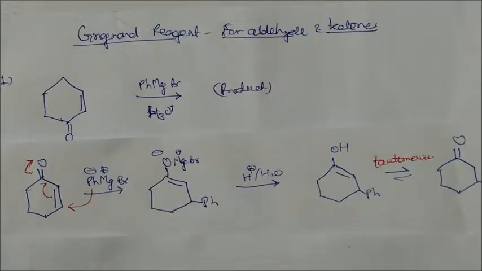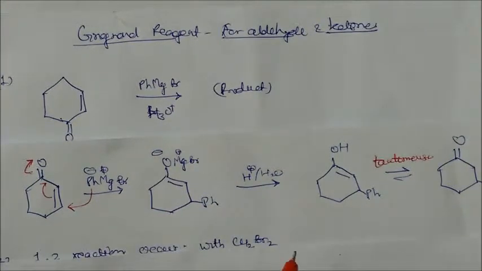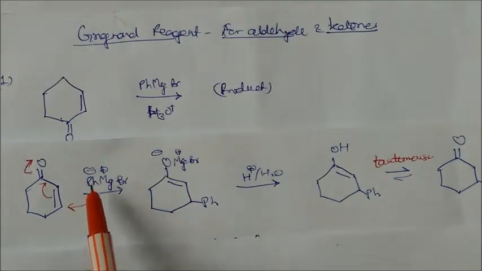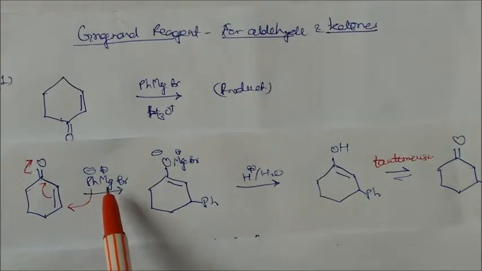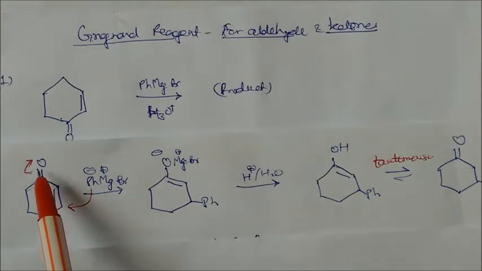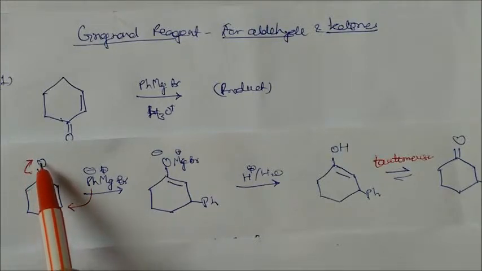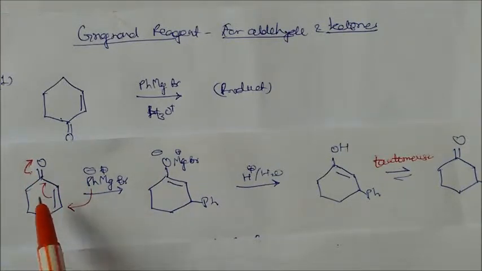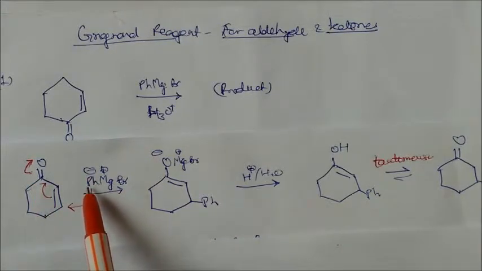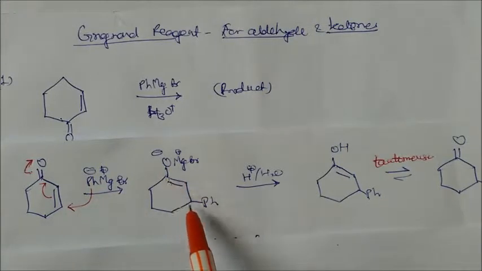So this is our reactant. This is the Grignard reagent, phenyl magnesium bromide. This ketone under this reagent will undergo the electromeric effect. Under this effect, the electron will be displaced towards the oxygen. There are two bonds under conjugation, so this will shift toward this side, and the negative part of the phenyl will attack on this side, like this.